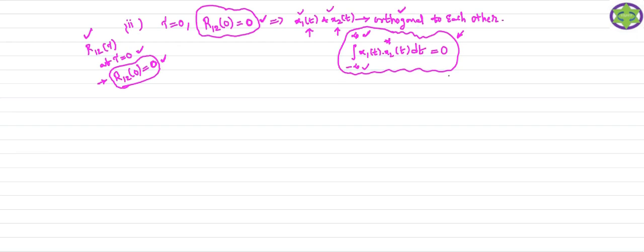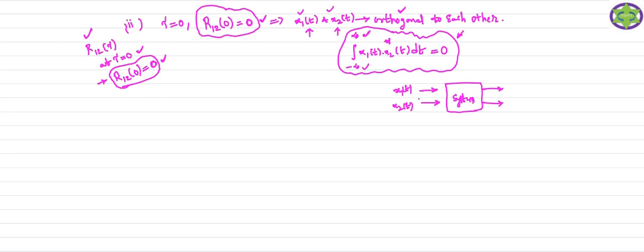In other words, the meaning of orthogonality is this. Listen carefully. When we pass two signals, x1 of t and x2 of t, through a common channel, let us consider it is an S system. These are continuous time periodic signals with period capital T, both having the same time period.